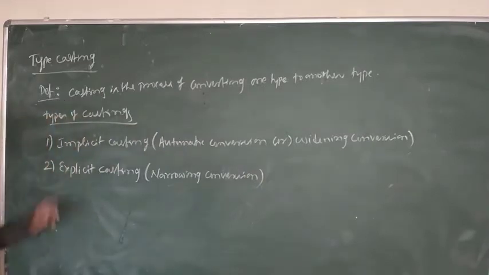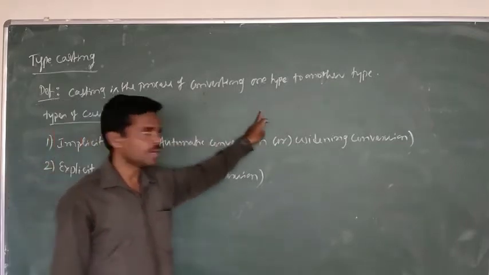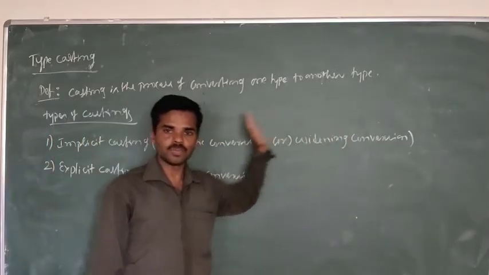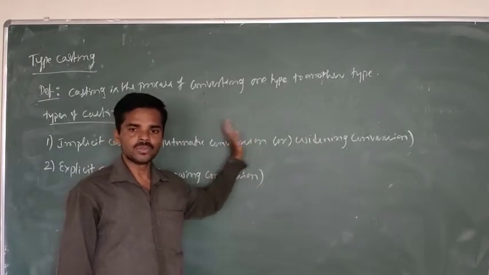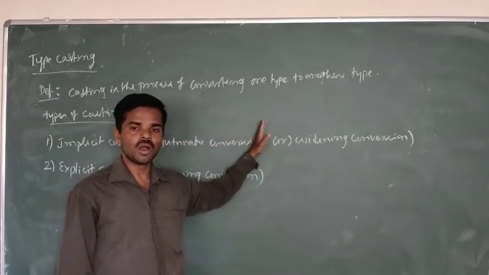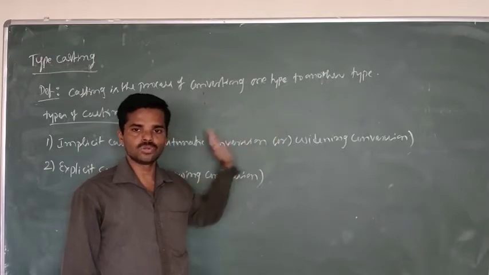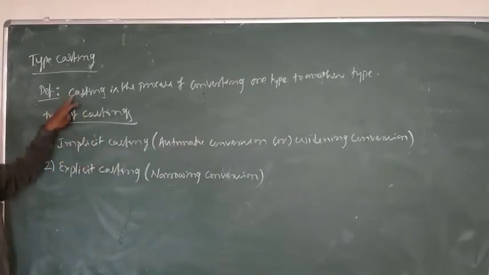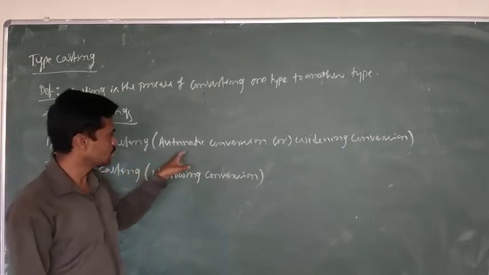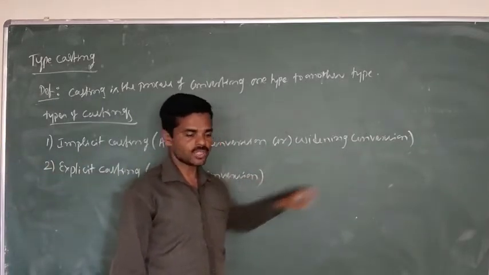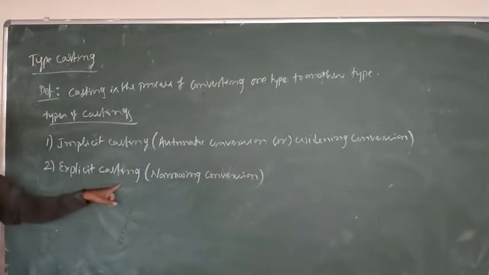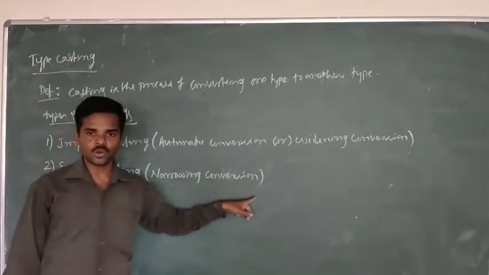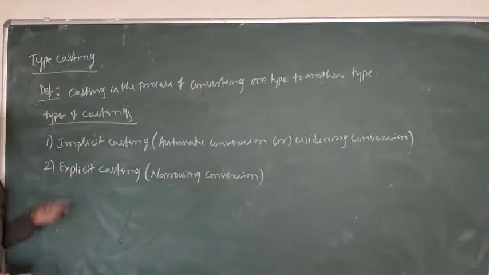Understood? So what is the definition of casting? Casting is the process of converting from one data type to another data type. For example, int to float, int to double, int to long, or float to double, float to int, like that. There are two types of casting supported in Java: implicit casting, also called automatic conversion or widening conversion, and explicit casting, also called narrowing conversion. Now we will discuss one by one in detail.